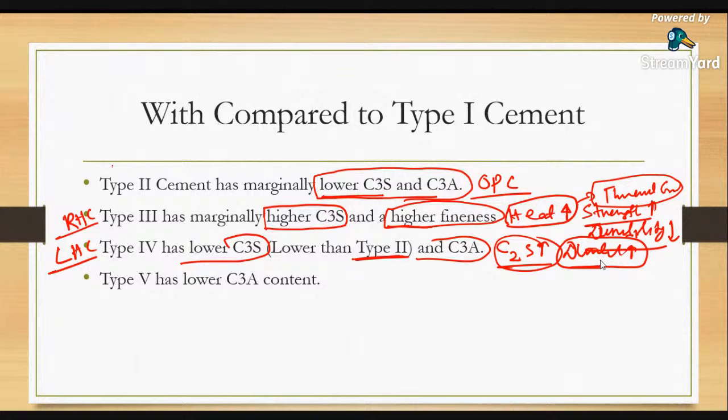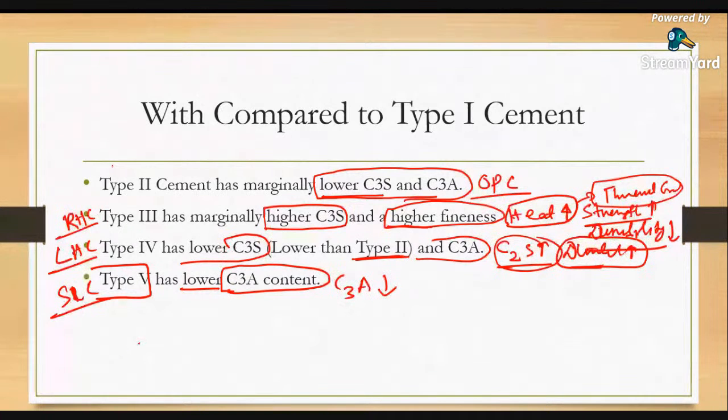And type 5 is the sulfate resistant cement, SRC, where we are lowering the content of C3A. Because if you increase the C3A content in sulfate resistant cement, then it will be very dangerous. So we get sulfate resistant cement by minimizing the C3A constituent, the alumina constituent. So this is the basic difference.